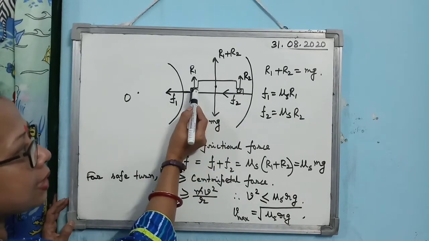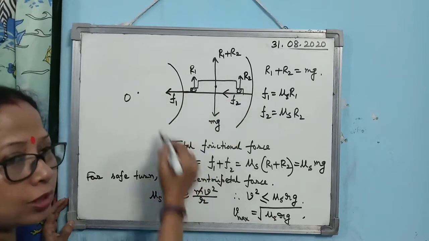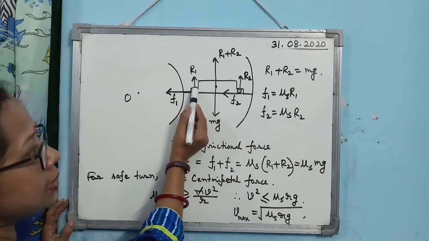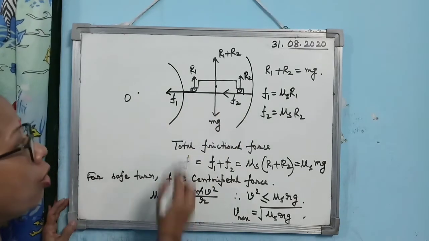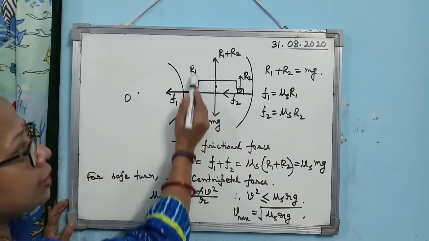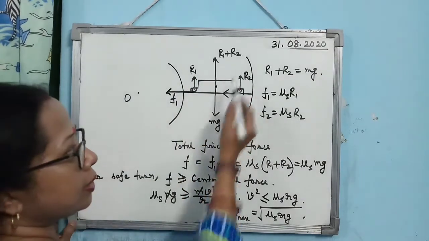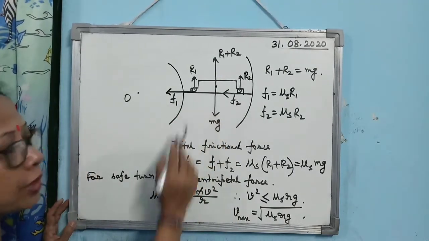So in that case, if you consider while taking the turn, what are the forces acting on the car, then you look at the diagram. These are the tires, the two front wheels. On the front wheel, the normal reaction R1 is acting in the upward direction, R2 acting in the upward direction. Frictional force, this is the most important part.